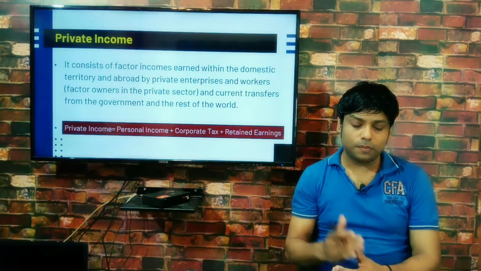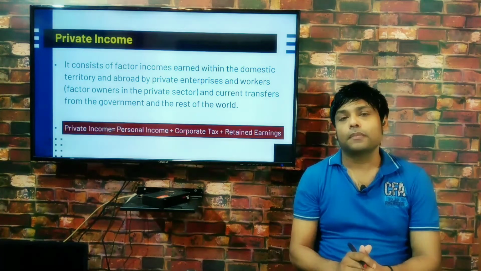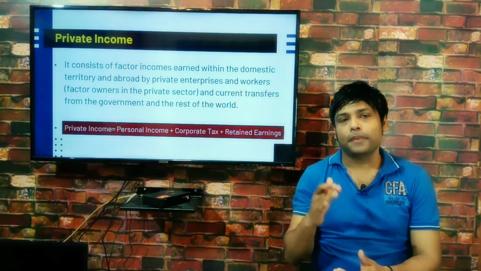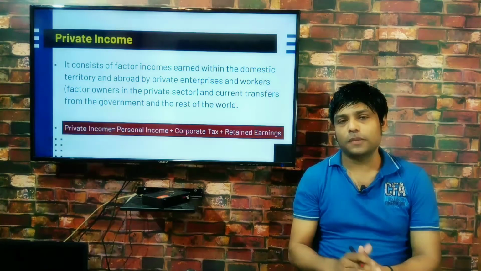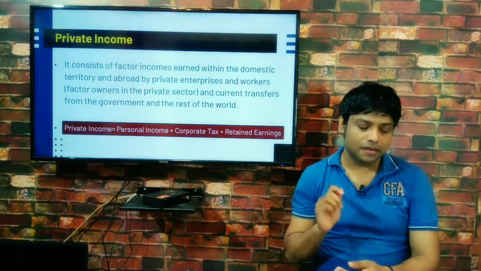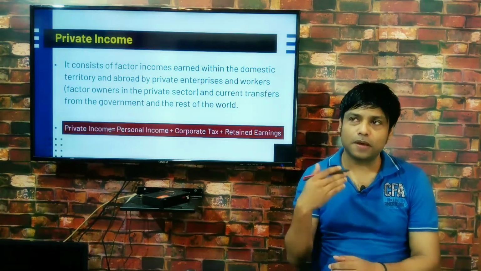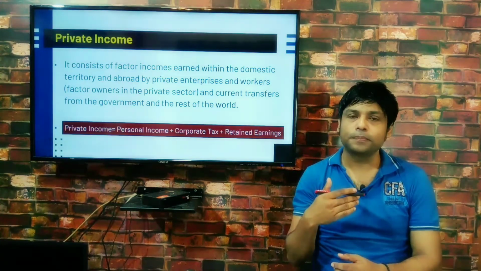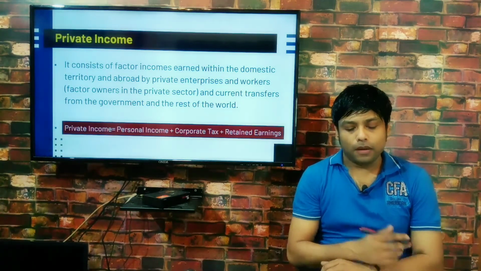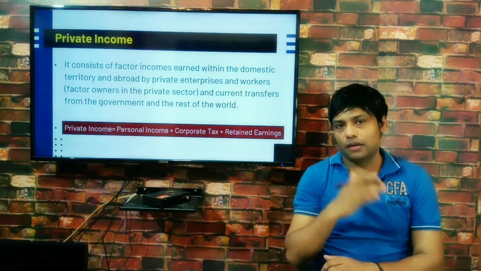It includes both earned income and unearned income received by the private sector. It means it consists of two kinds of income, that is factor income, which may be called earned income, and transfer income, as we know, that is unearned income.